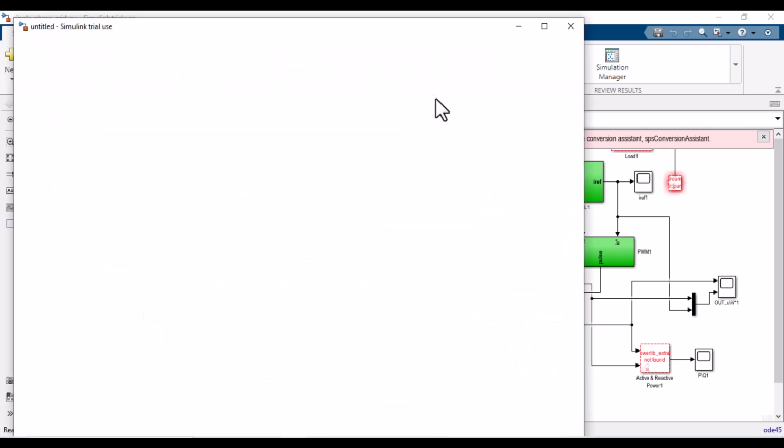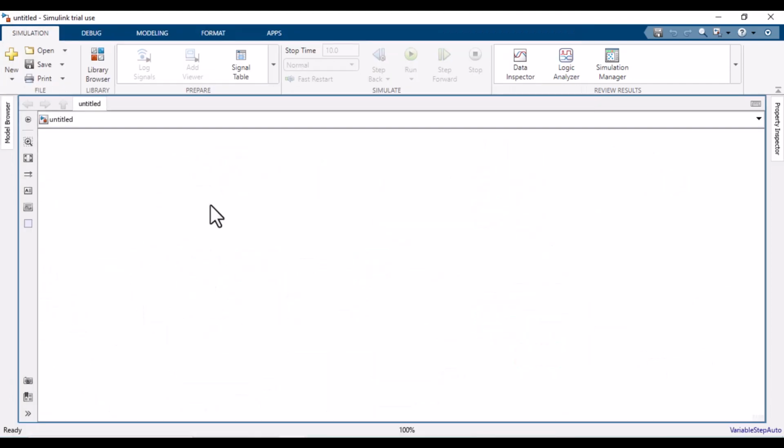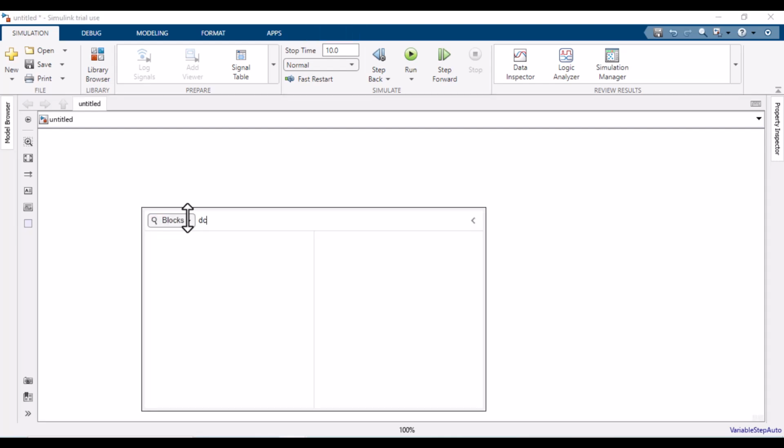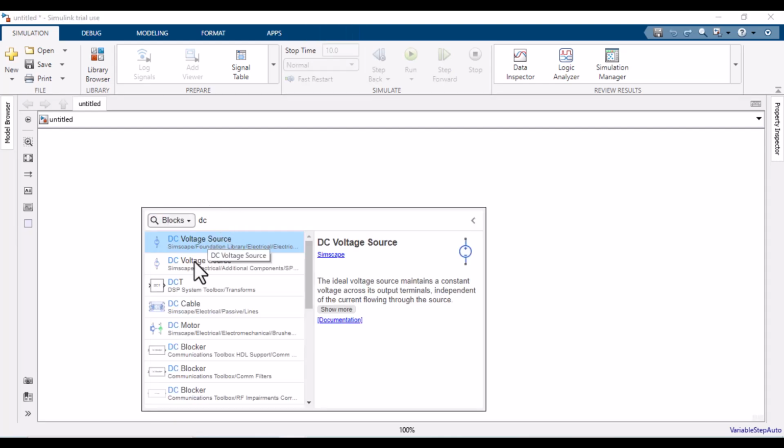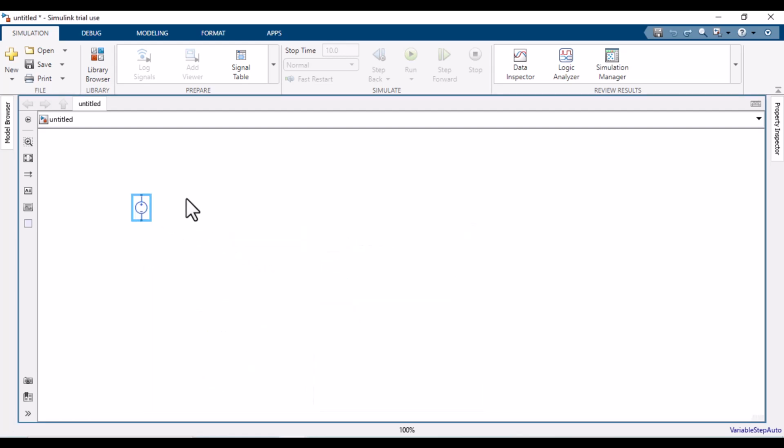So let's start a new Simulink model, and we cannot prepare an ideal network. For example, I am using the same components. Here you will not find ideal specialized library items.